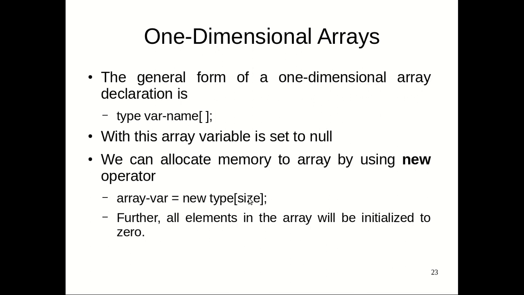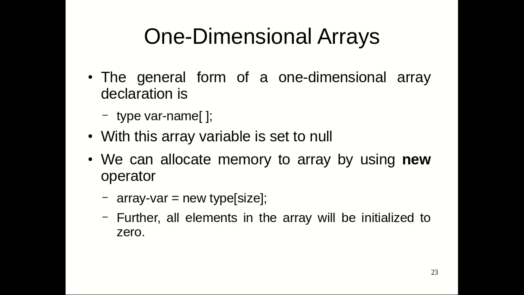Let me tell you some differences here. When we write in this form, type, variable name and square brackets, the array variable is set to null, meaning no element is held by this array variable. It indicates that it's an empty array, with no size.